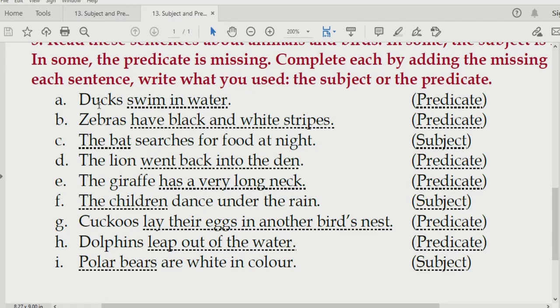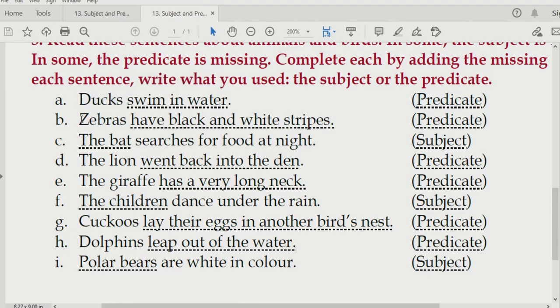First of all, we have to find out where is the verb in this sentence. You can easily identify swim is the verb. And I told you that wherever there is the verb part, from the verb till the end of the sentence is going to be the predicate. And so we will write predicate in this blank because we already had a subject over here.